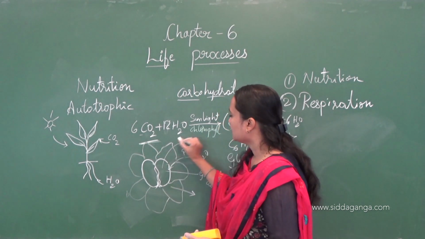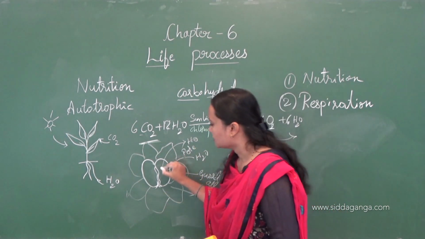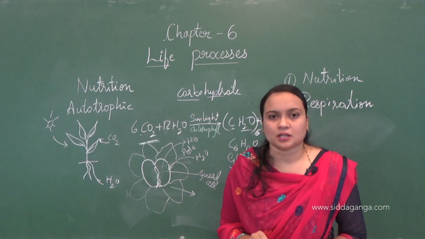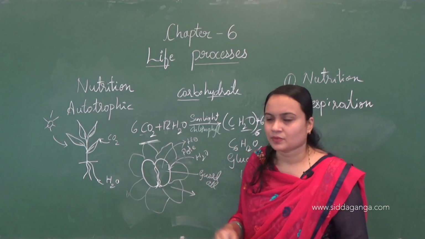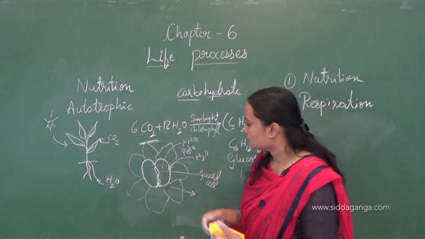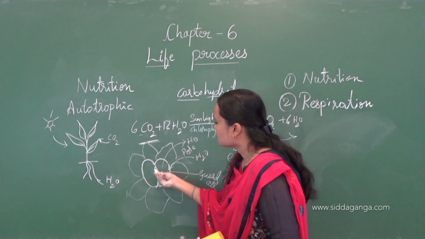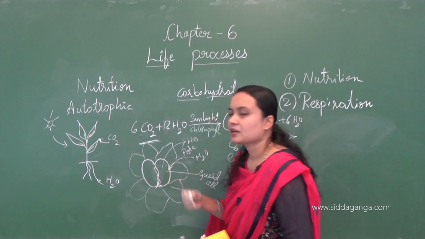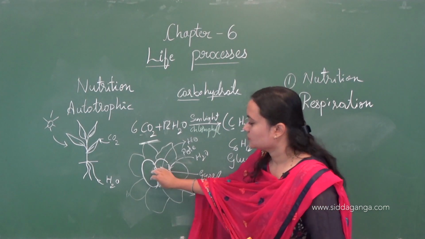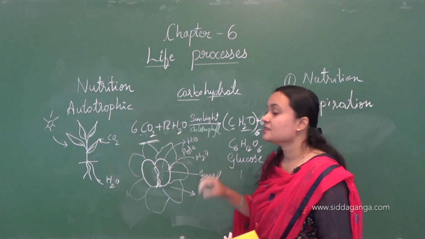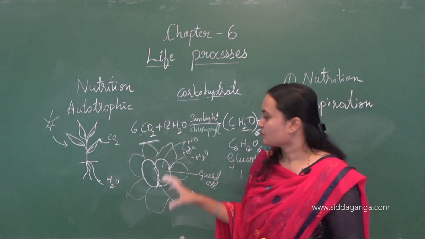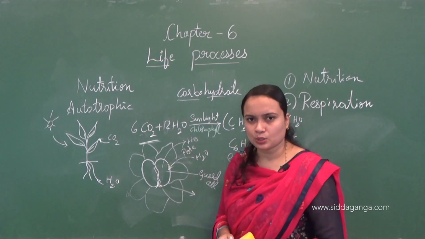Okay, water will go out of the cell and the guard cell will be shrunken, and this will lead to the closing of this pore. The pore will be closed over here, and this pore is called the stomatal pore. So this pore will be closed.